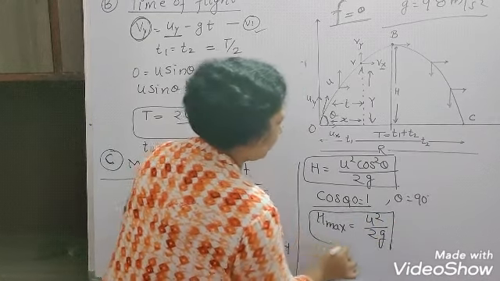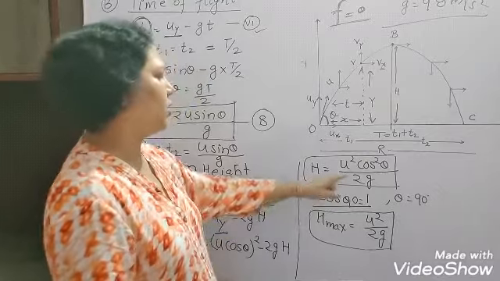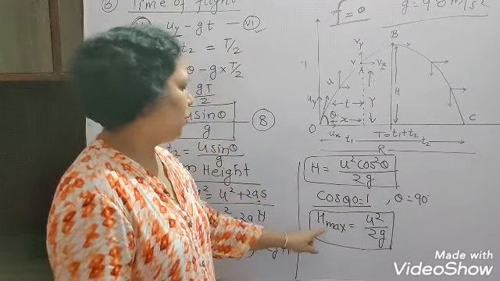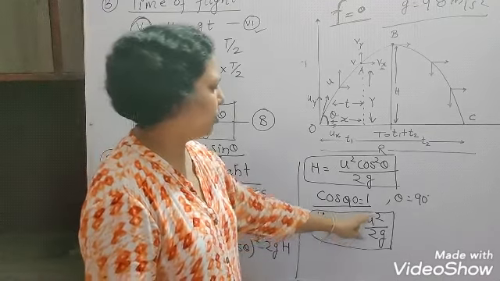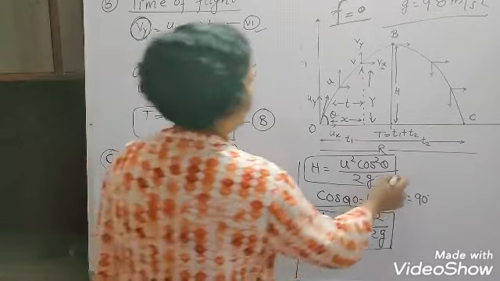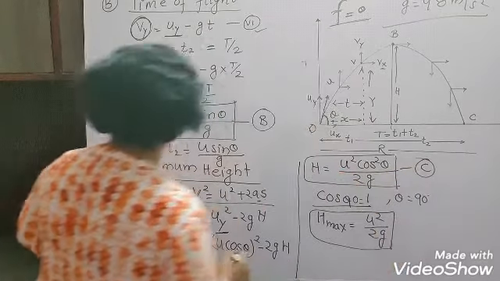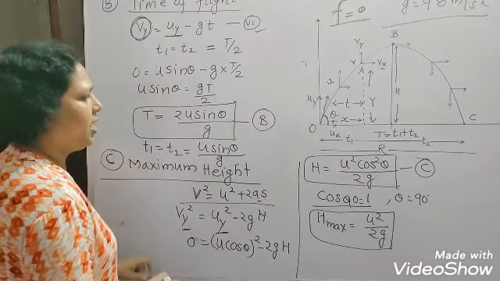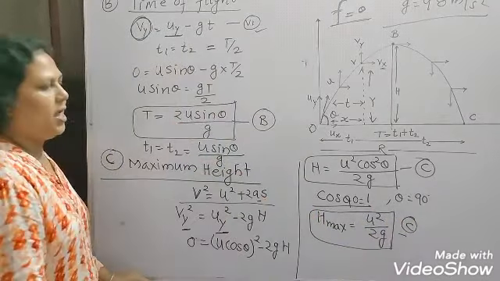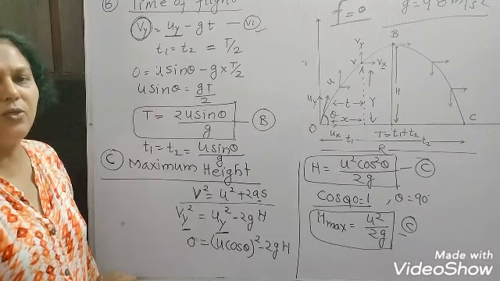This is another formula for the maximum height, because cos square theta is 1 here. So this is formula C for the maximum height, and this is the condition in which the maximum height is attained: h maximum equals u square upon 2g.